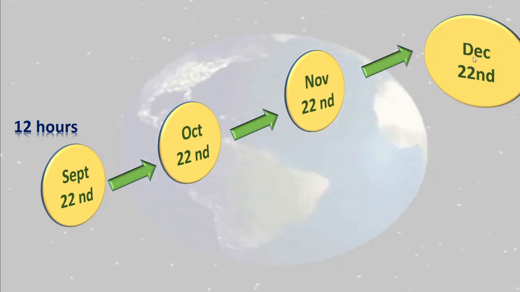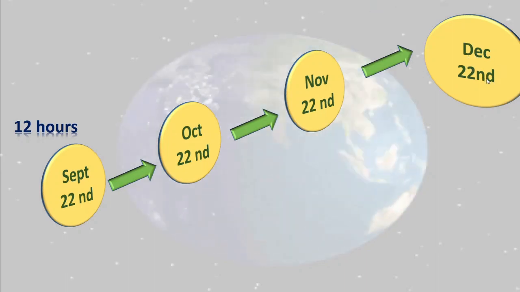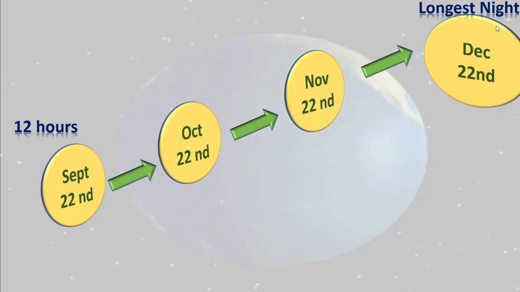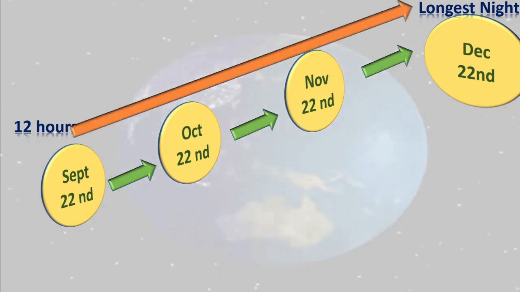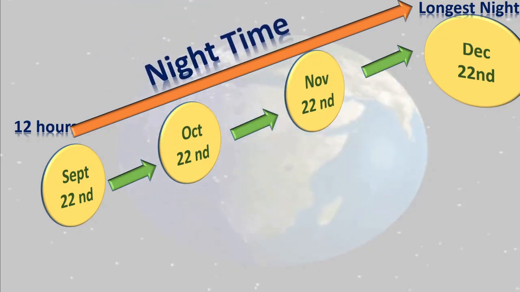Now, see here, December 22nd is nothing but the shortest day or longest night day. Longest night. December 22nd has longest night. Means what we can see here? See, from September 22nd to December 22nd, night time increases. Okay? Night time increases from September 22nd to December 22nd, and on December 22nd we get longest night.